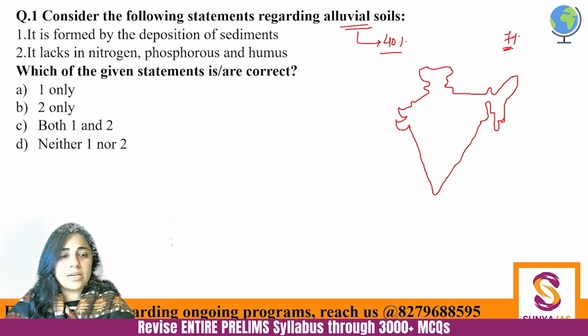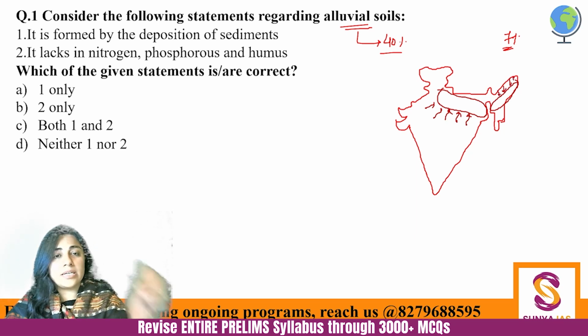So, basically, where is alluvial soil found? Alluvial soil is found in the Ganga Brahmaputra basin. And where is the Ganga basin? It starts from here, goes till here, this entire region. And this region as well, from where Brahmaputra is running. Broadly, this is the alluvial region. Now, overall, because various tributaries are coming to feed Ganga from the southern side as well, and here also various tributaries. There is Manas, there is Lohit from the southern side, etc. So it'll cover overall a broader area.